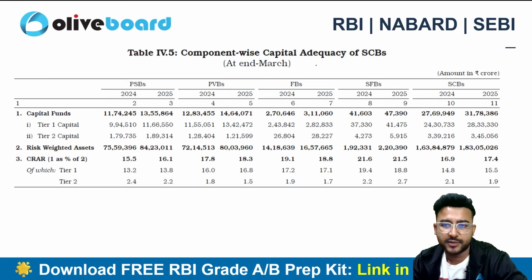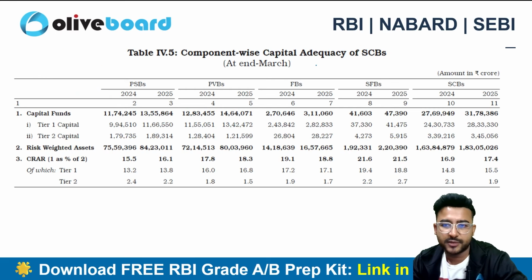Then comes the leverage ratio. Leverage ratio is a non-risk based measure. That means we don't take the risk weighted assets here. Right? This is also a requirement of the Basel norms, that you need to have a certain leverage ratio, and as of now in India the minimum prescribed leverage ratio is 4%. If you are a domestic systemically important bank, then 4%. If you are not, then 3.5% for all the rest of the scheduled commercial banks.